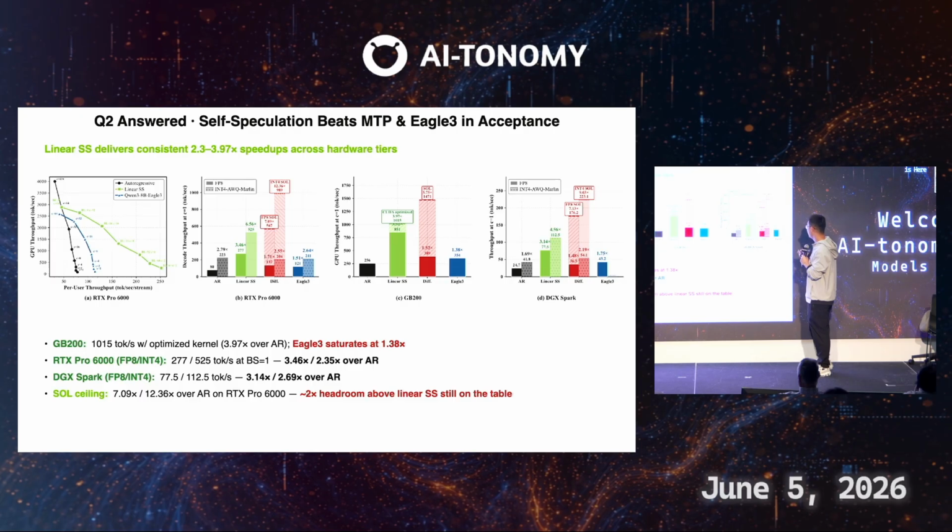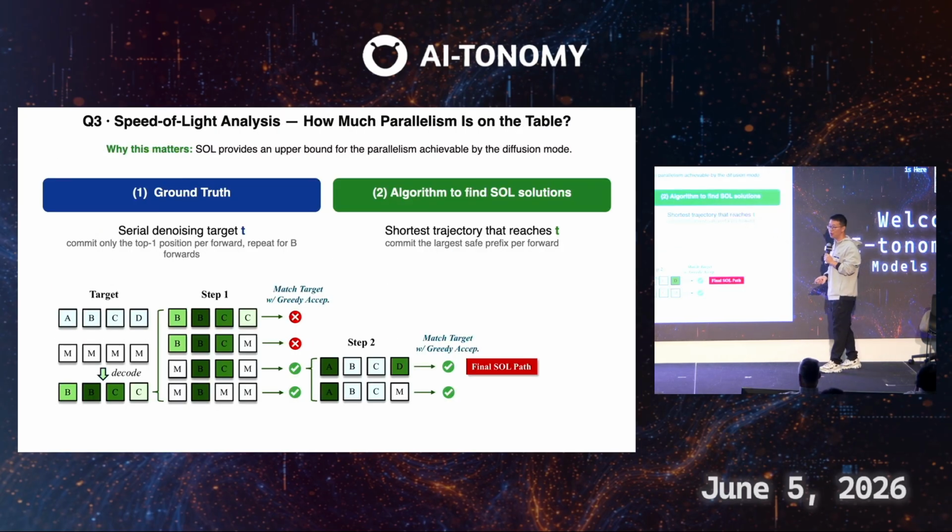And you might wonder, what is the red part here? Why does it look so good? This is the next question to answer. Actually, we find a very embarrassing thing: linear speculation, the self-speculation, actually outperforms the diffusion mode only. Then do we really need to devote more effort to studying the diffusion model itself? We try to answer this with a speed of light analysis, which provides an upper bound for the achievable parallelism of the diffusion mode.